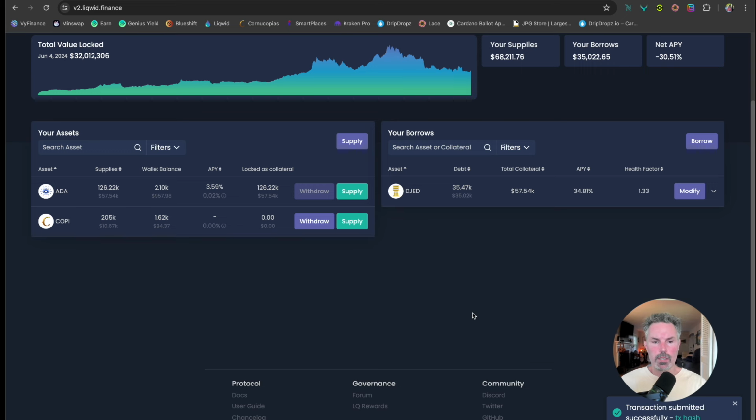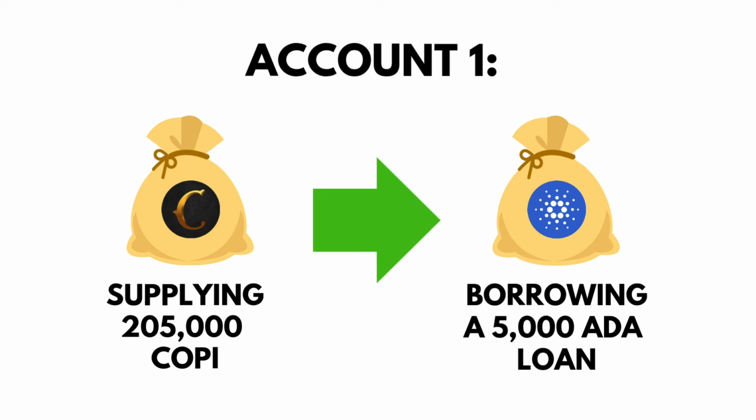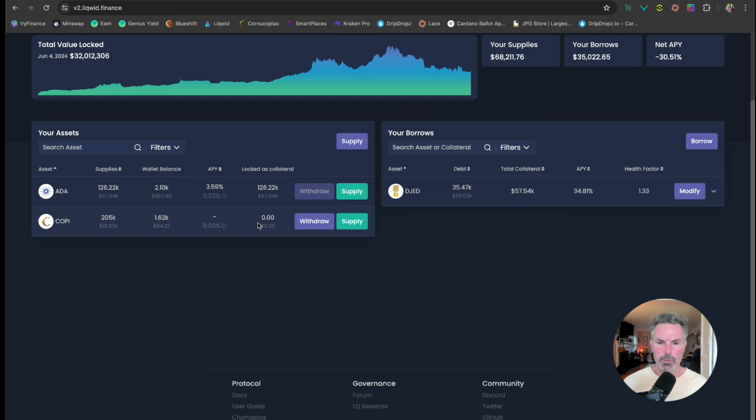What you're going to see then adjust is that the total locked as collateral is going to actually appear here also. So we have locked the Cornucopias tokens into the realm of $10,670 right now at current prices. And we're taking a loan out of 5,000 ADA, and ADA's price today is like 45 cents. So it's only around 2,000 something. We're going to get the exact numbers to get a great health factor. And here we go. It already populated it.